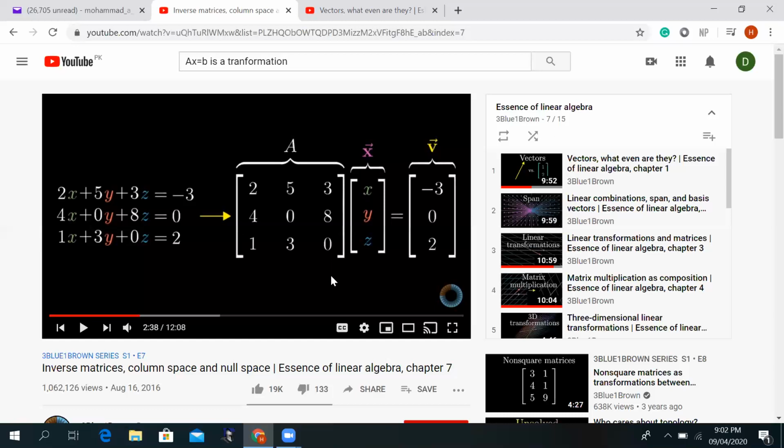B will also be a vector whose tail will be rooted at the origin. And then what A is basically doing is actually moving your x vector on top of this B vector. So let me show you that.